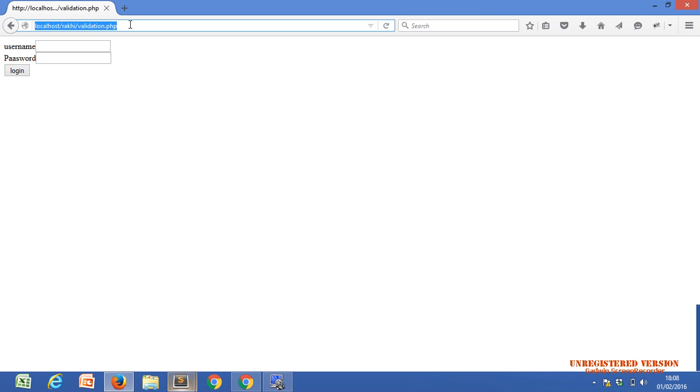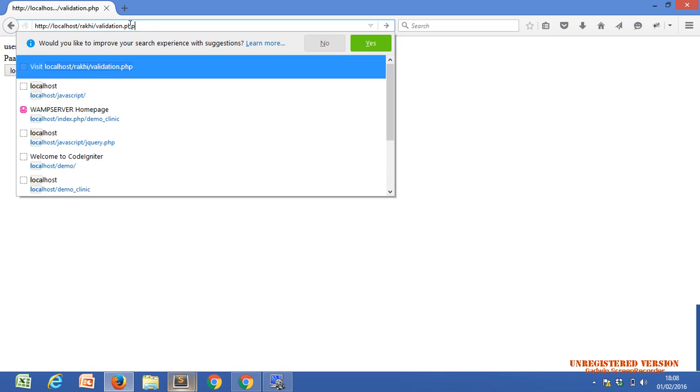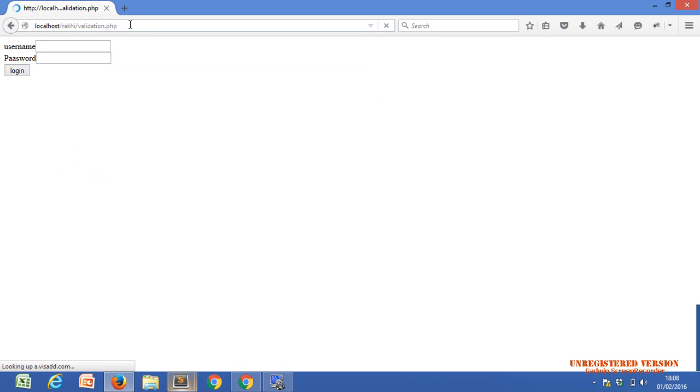If anybody enters this URL and presses enter, he is trying to access our website. So this is one kind of request. This request will be sent to the server, and the server replies to this URL. In the server we have one page, validation.php, and the server replies with this page and shows it in the browser. So this is the process: sending a request and receiving a response.